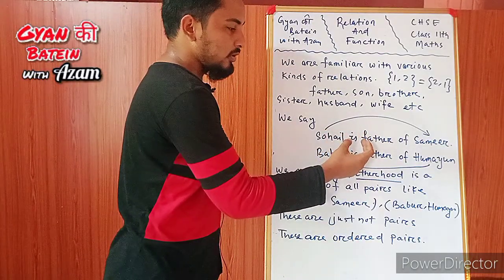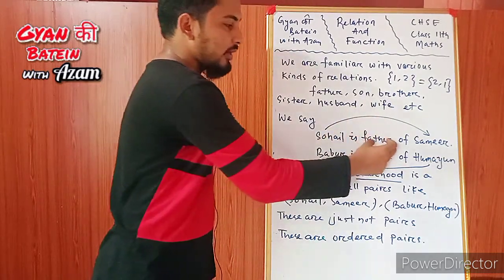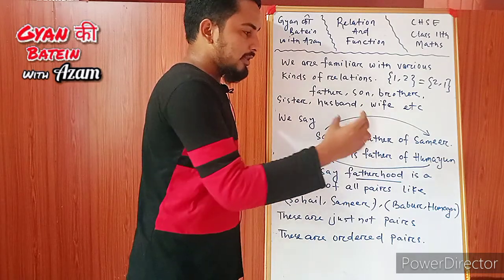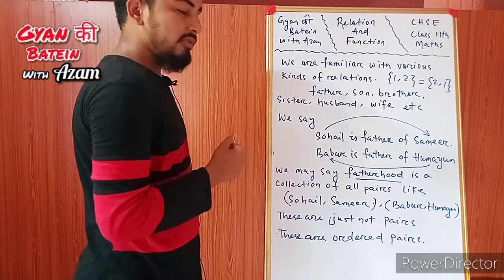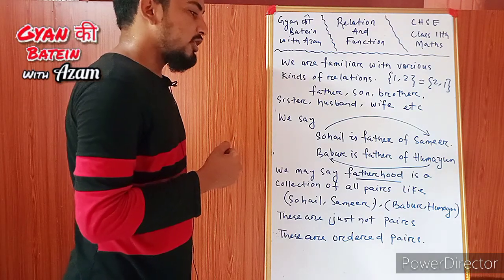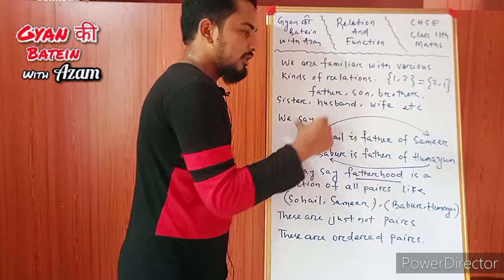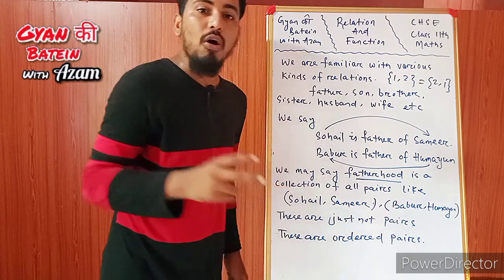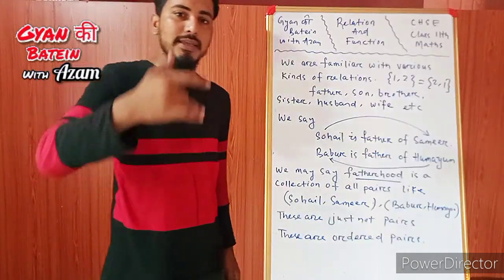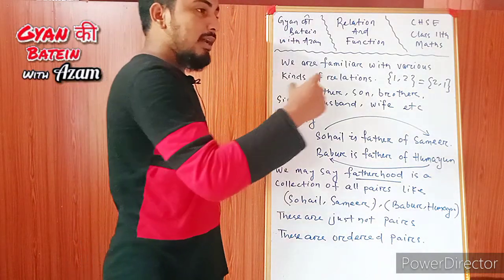So what do you want to highlight? You want to highlight the fatherhood. So in this case you cannot interchange the names. If you interchange, then the meaning will be changed. So these are pairs. Pairs matlab joda. So these are pairs, but these are not normal pairs. These are ordered pairs. Ordered means एक क्रम में सजाया हुआ, ठीक है. तो these are ordered pairs.